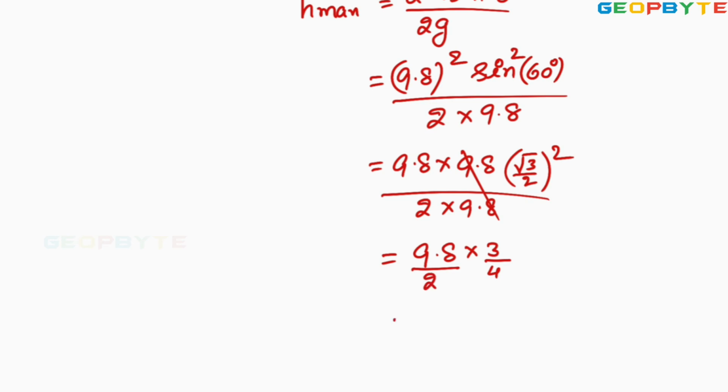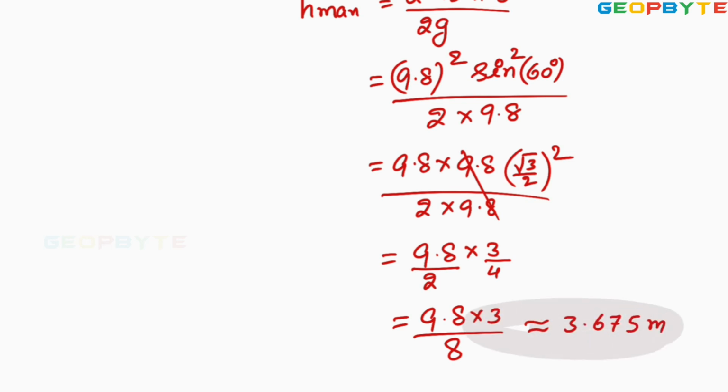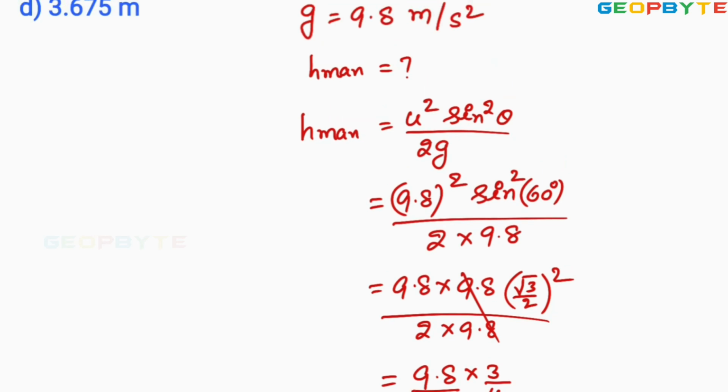Here it is 2. So anyhow 9.8 into 3 divided by 8. You simplify this value for getting approximately 3.675 meters. That is the maximum height reached by the body, 3.675 meters.